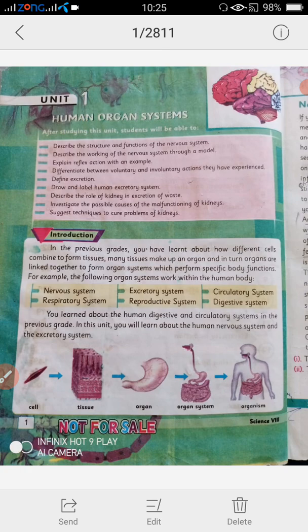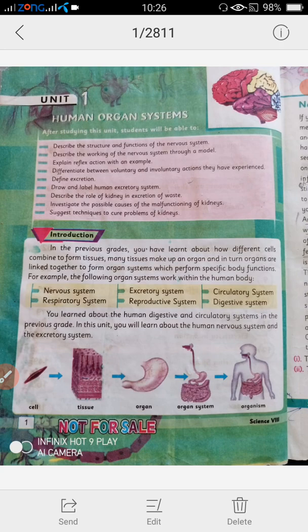I started the course outlines of General Science of grade 8, and from these outlines I started Unit 1. Unit 1 is about human organ systems. As the name indicates, this unit consists of the organ systems which are present in the human body. So students, in this chapter we will inshallah learn about the structure and the function of the nervous system and